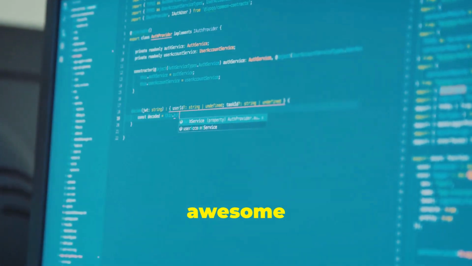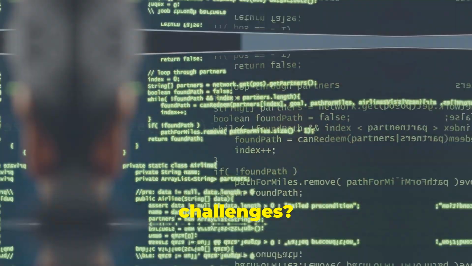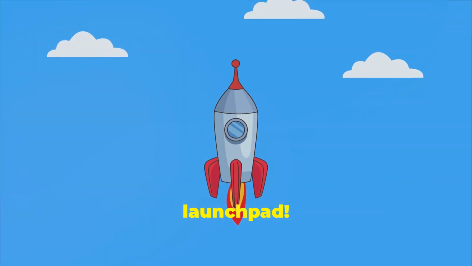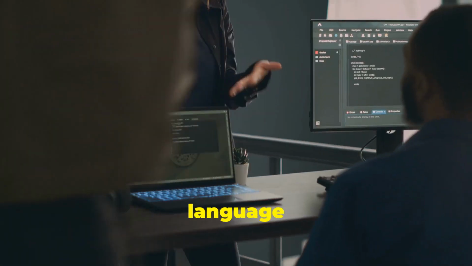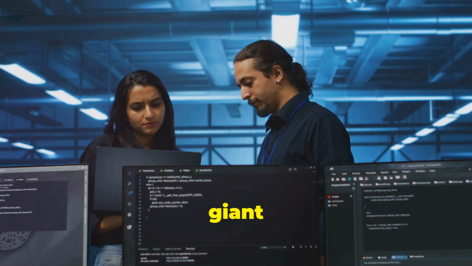Ever dreamt of creating awesome games, cool apps, or even cracking those brain teaser coding challenges? Well, Java is your coding launchpad. Java is like a universal language that computers understand. It's used everywhere, from your phone to giant servers.